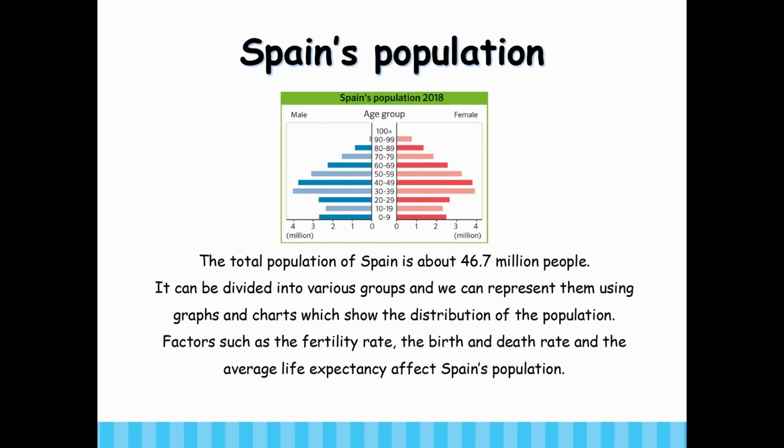Spain's population. The total population of Spain is about 46.7 million people. It can be divided into various groups, and we can represent them using graphs and charts which show the distribution of the population. Factors such as fertility rate, the birth and death rate, and the average life expectancy affect Spain's population.